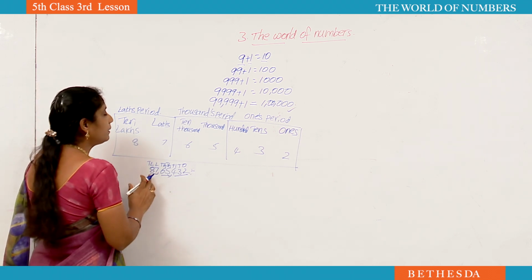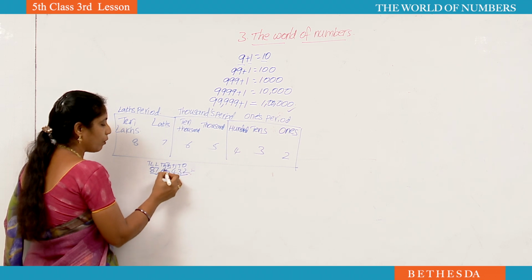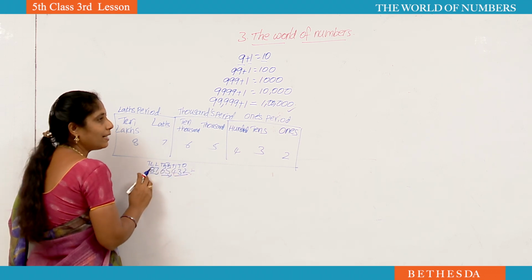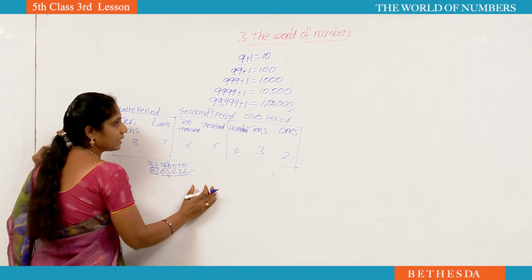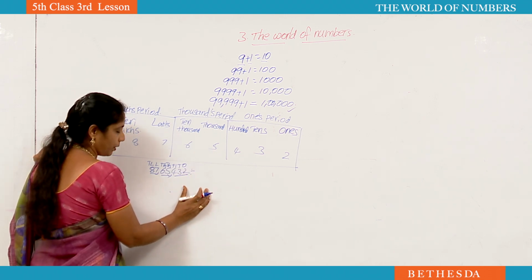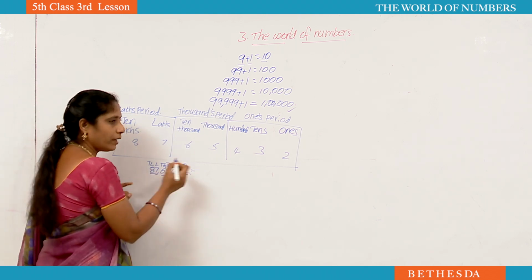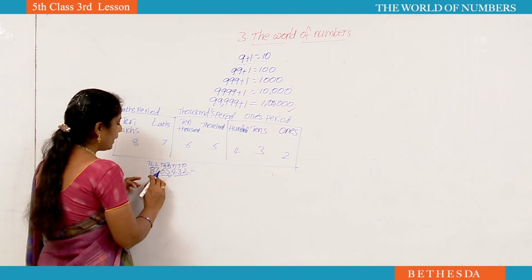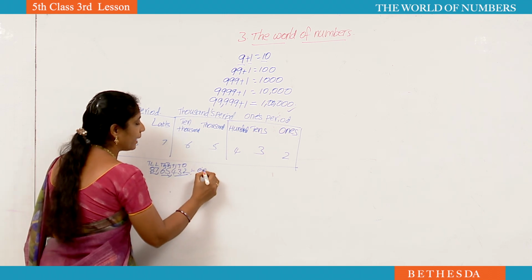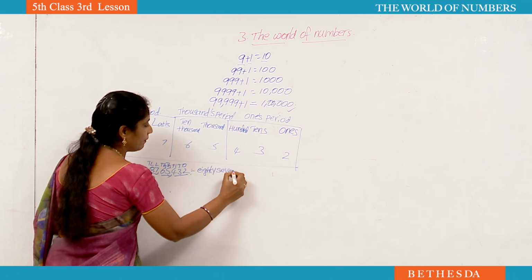See here, in 10 lakhs, how many digits are there? You can count 1, 2, 3, 4, 5, 6, 7. 10 lakhs number is a 7-digit number. 1 lakh number is a 6-digit number. Now, how to write the number name for the given number? How we are reading, like that only, no? Yes, 87 lakhs. Spelling 87 lakhs.